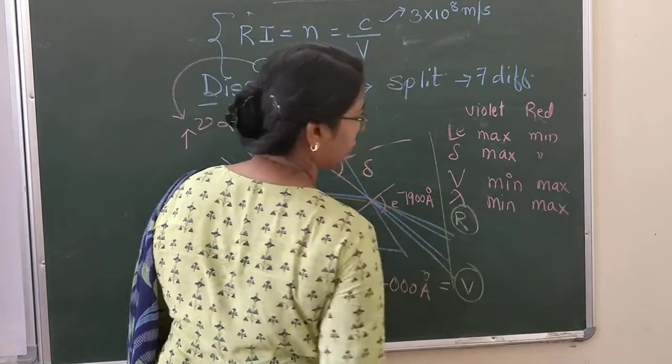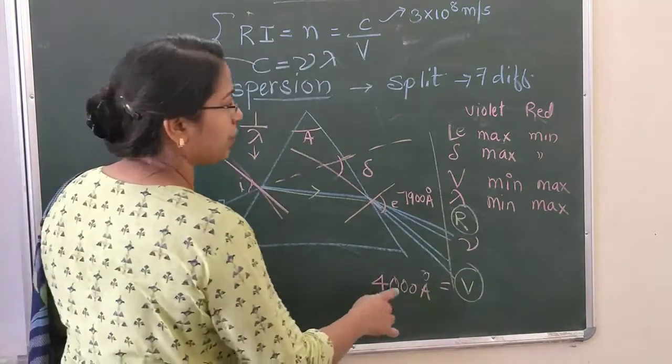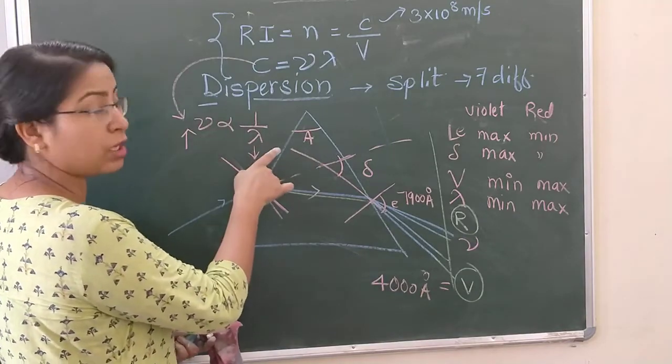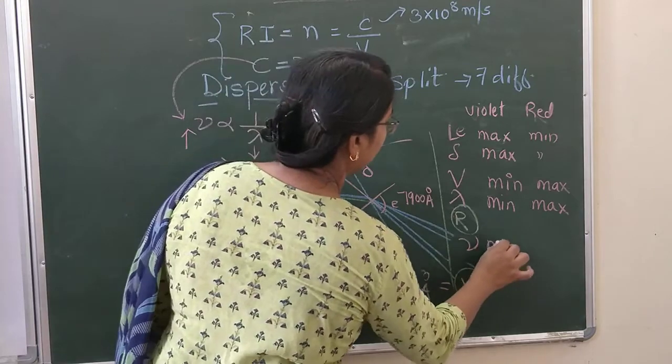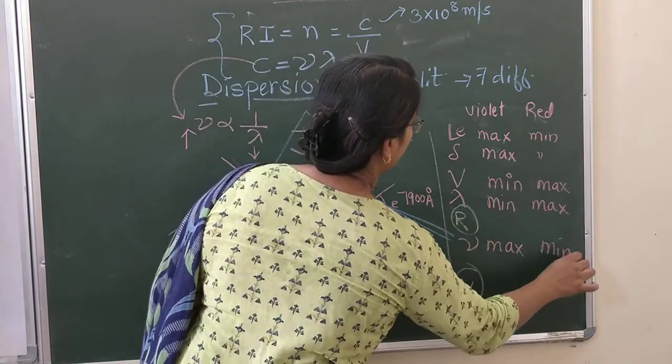So as a result of this, since frequency is inversely proportional to wavelength, that means if one is less then the other will be more, therefore the frequency of violet light will be maximum and the frequency of red light will be minimum.